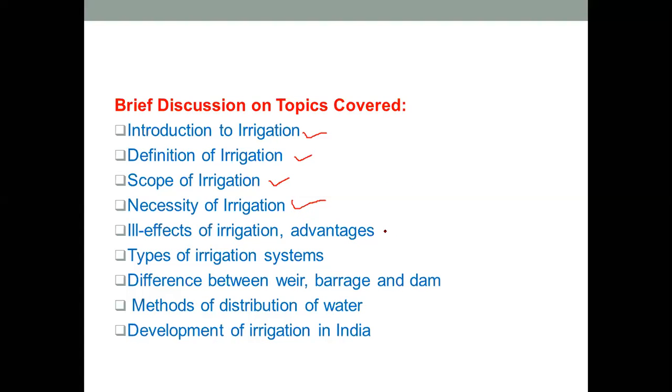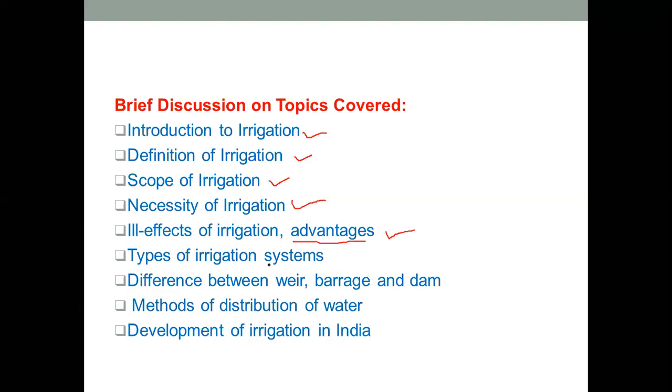Then the next point was ill effect of irrigation and advantages. Now there are a lot of advantages of irrigation. Basically, those advantages deal with how the farmers have prospered, how the water has been properly utilized, and how we have used that water for hydroelectric power generation.